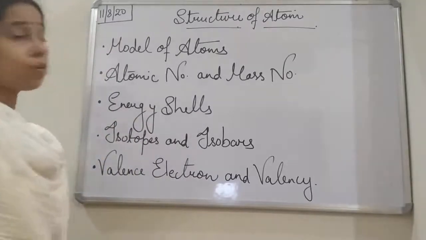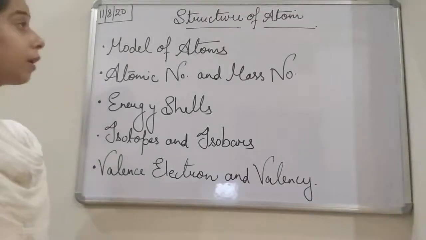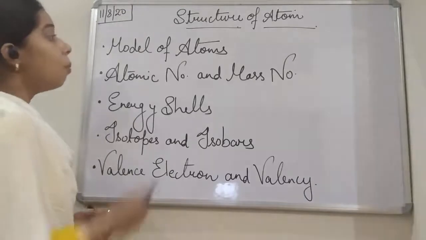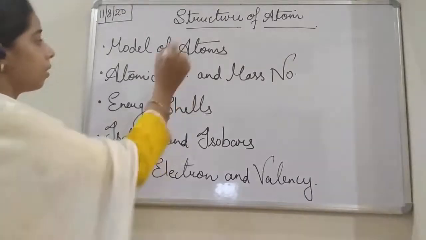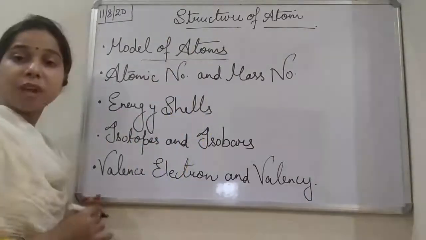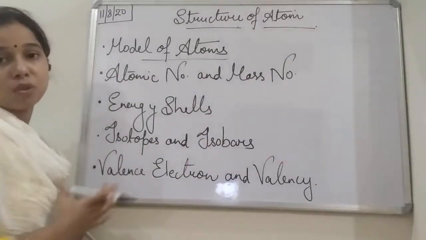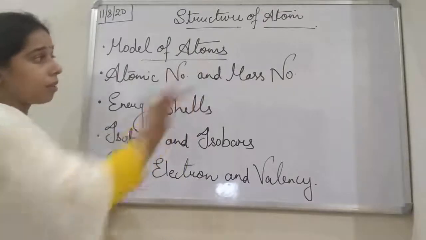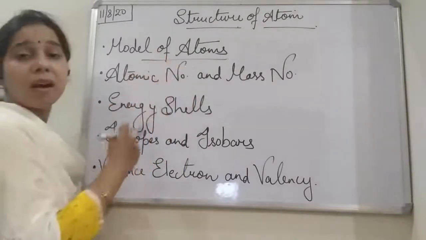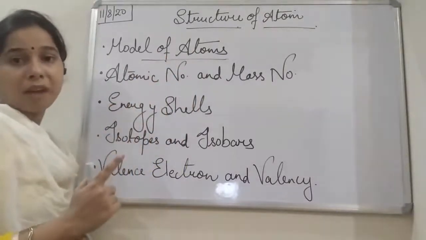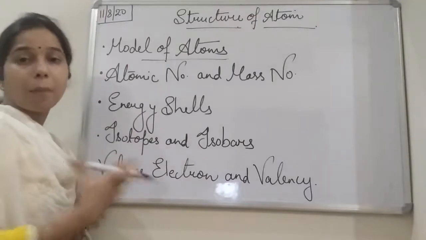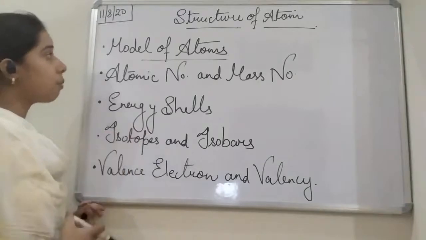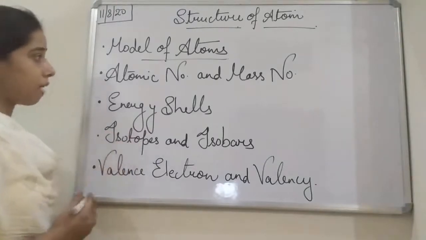Okay, so suppose students, when we talk about the structure of atom, what are the things that we have to study in this chapter? And that is models of the atom. The different models which have been given to explain the structure of the atom, that we will discuss. There is not a single model of the atom which explains the structure of the atom, but a lot of models are there which explain the structure of the atom.